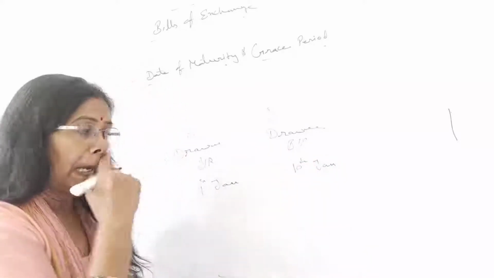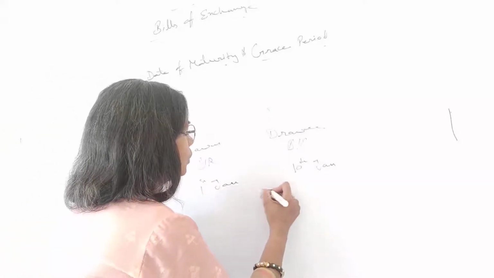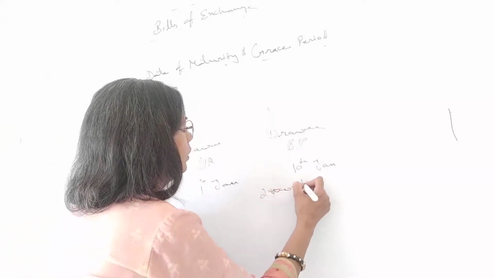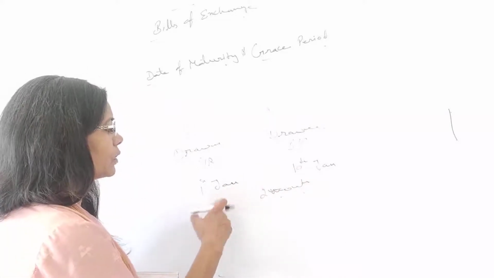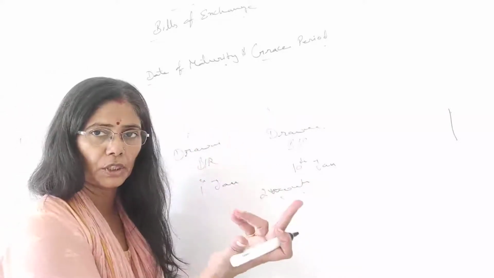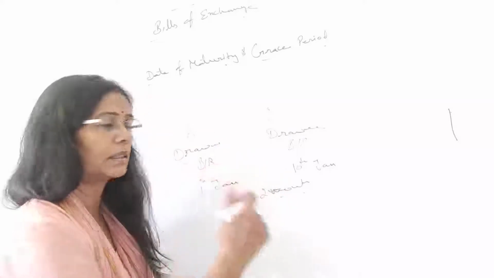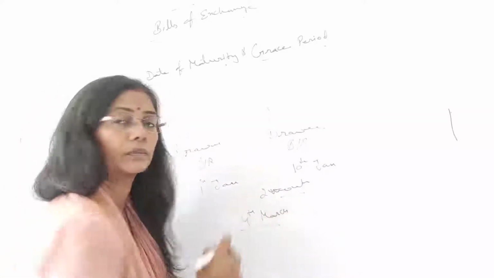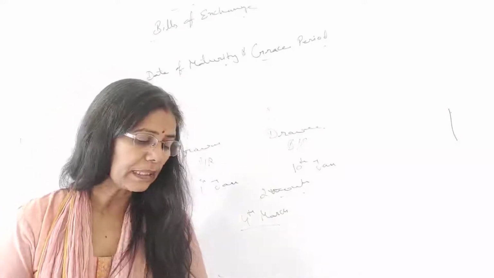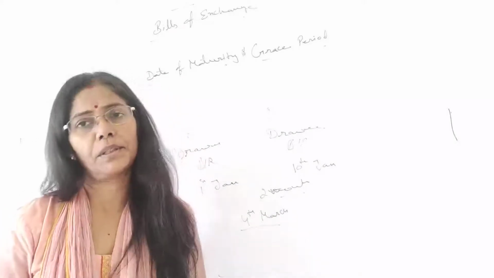Suppose the bill is for 2 months. So from 1st January to 1st February, then 1st March, plus 3 days grace period, that is 4th March. So this is called bill after date.